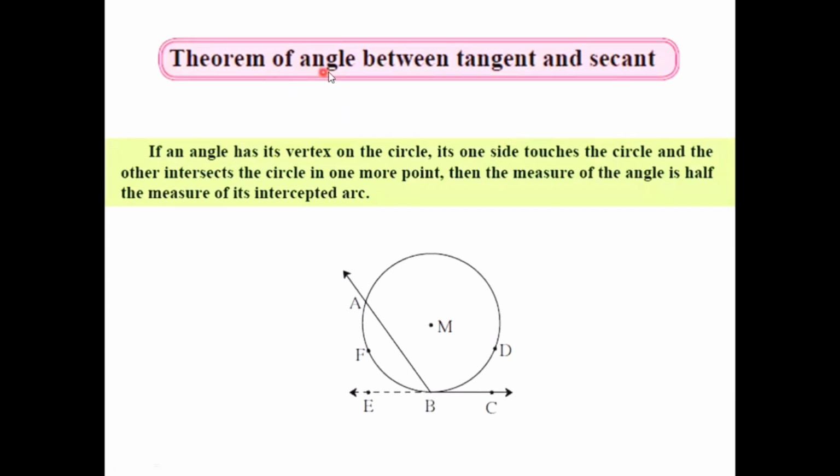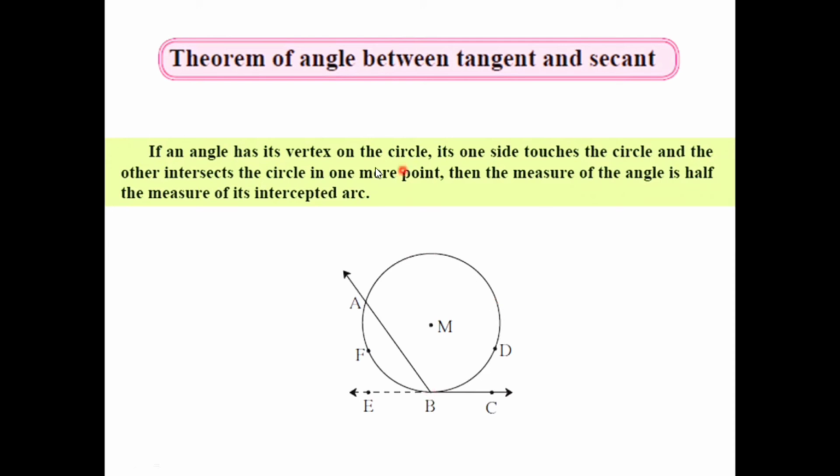There is another theorem of angle between tangent and secant. As we can see in the diagram, there is a tangent CE and a secant BA. This tangent and secant intersect each other at point B, and the angle formed is angle ABC. For this one, the measure of angle ABC is equal to half of the measure of the arc intercepted by it. That is, arc ADB is intercepted by angle ABC. That's why the measure of angle ABC is equal to half of the measure of arc